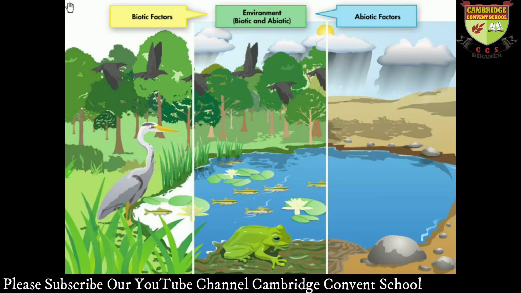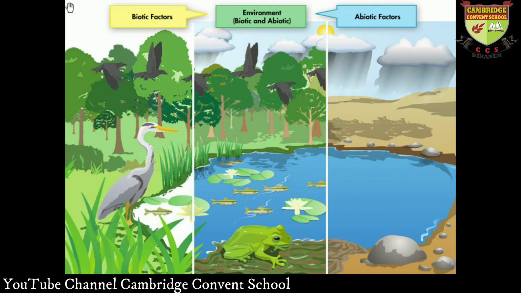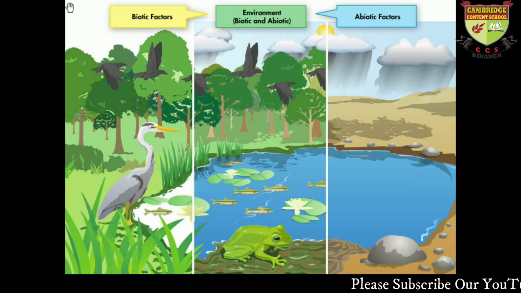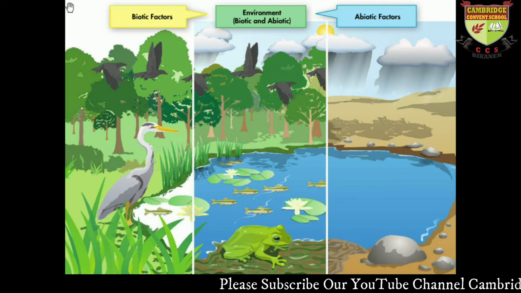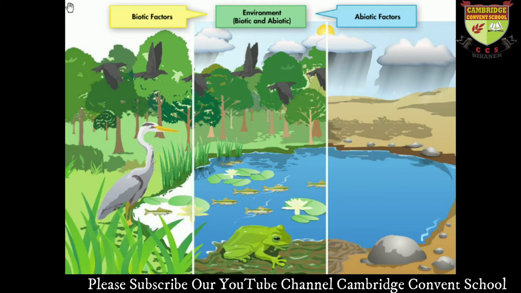As you can see in the pic, there are animals and birds. These are called biotic factors. They are life supporting. In the abiotic factors, on the right side, you can see there is land, gases, clouds, and water. These are called abiotic factors. And when they combine, this is called the environment. It includes biotic and abiotic factors.